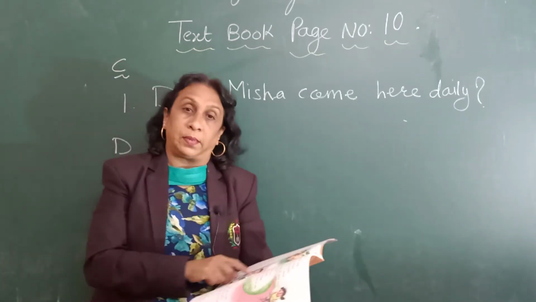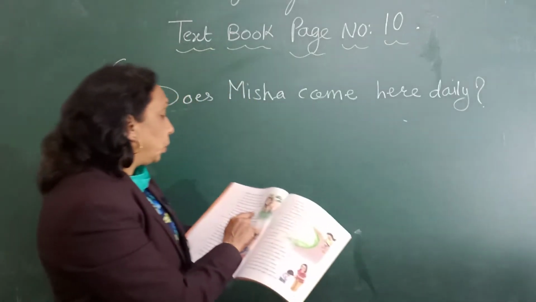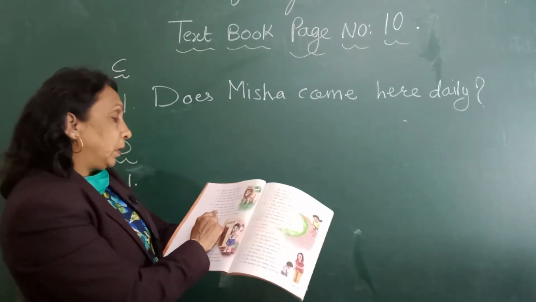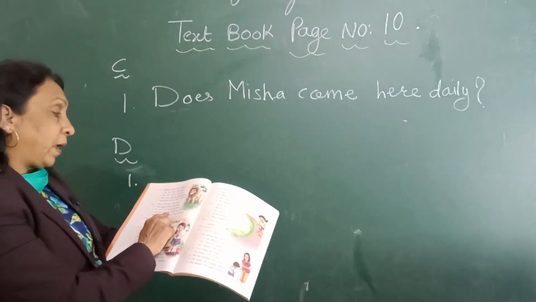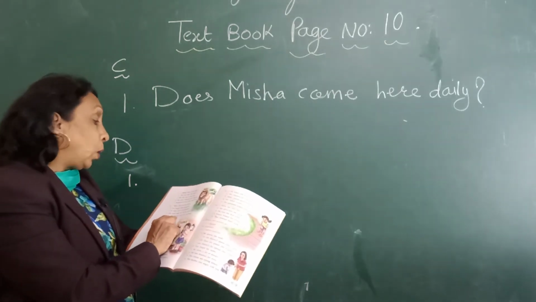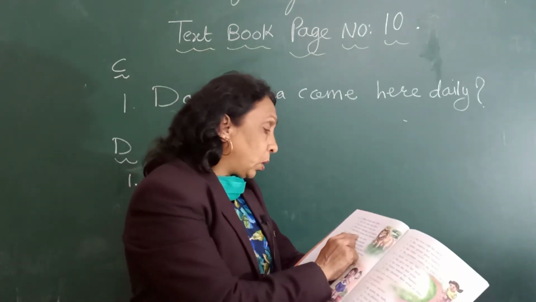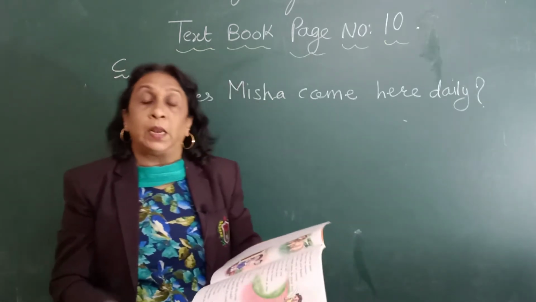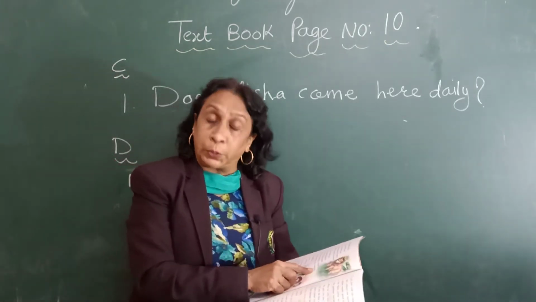Now look at exercise D, children. First I'll read the sentences and then I'll explain it to you. First sentence: Manu told him the truth. Second, you taught them grammar. Third, he told a lie to his parents. Fourth, the peon rang the bell on time. And fifth, she got up very early this morning. So in all these sentences, told, taught, again told, rang and got up, these are all in the past tense. Now these are simple sentences, meaning assertive or declarative sentences, because a full stop is given after them.